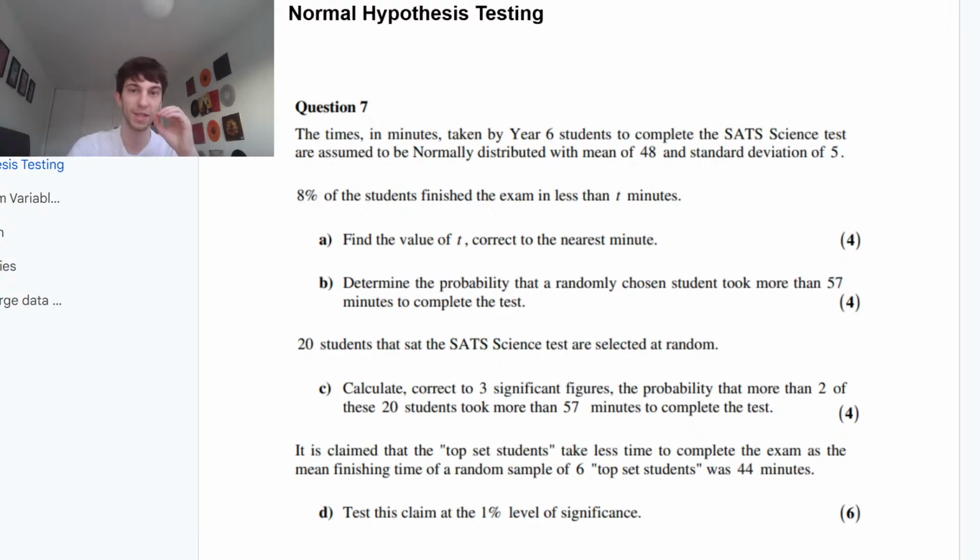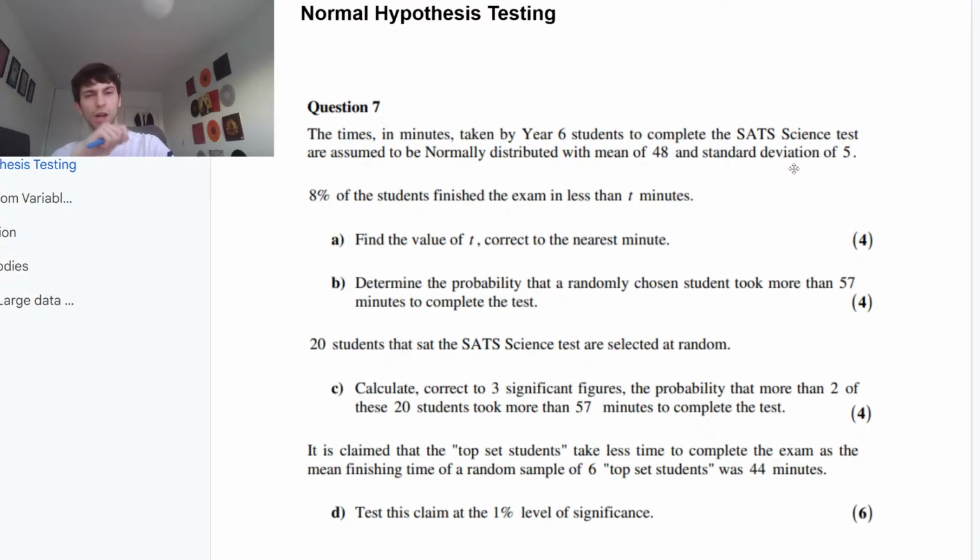Let's go into this. The times in minutes taken by Year 6 students to complete the SATs science test are assumed to be normally distributed with a mean of 48 and a standard deviation of 5. They tell us the mean and the standard deviation. Really friendly question. Let's continue on. Normally distributed with a mean of 48, standard deviation of 5. 8% of students finish the exam in less than t minutes. Find the value of t correct to the nearest minute.